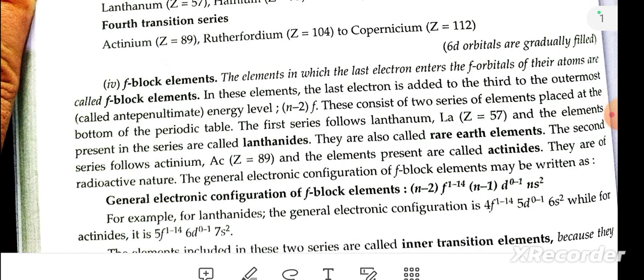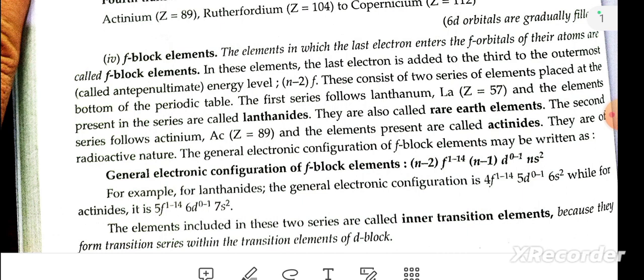The first series follows lanthanum and the elements are called lanthanoids. These are also called rare earth metals. The second series follows actinium and these are called actinoids. They are also radioactive in nature.